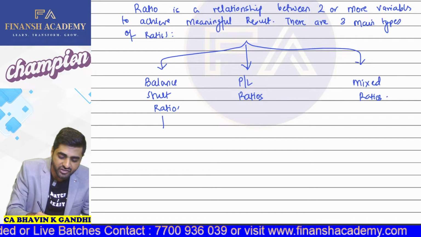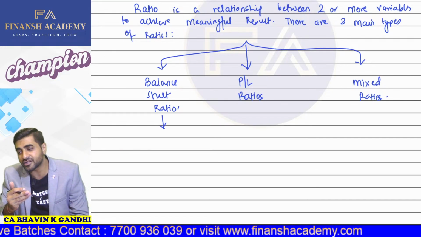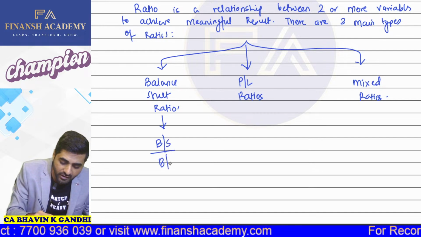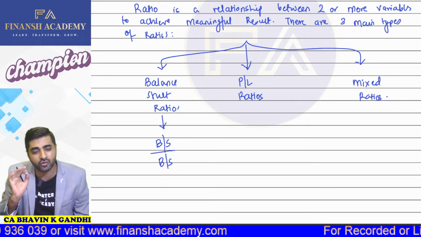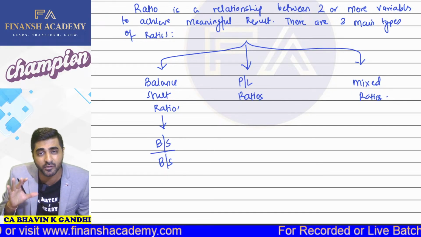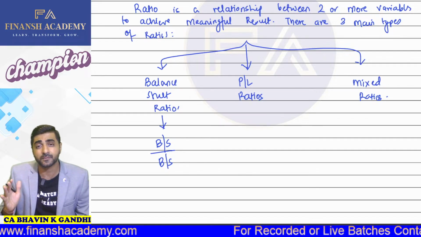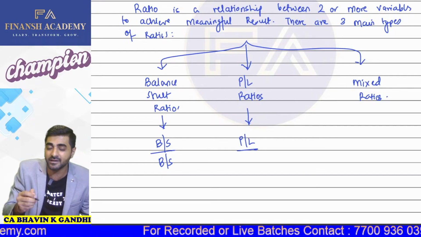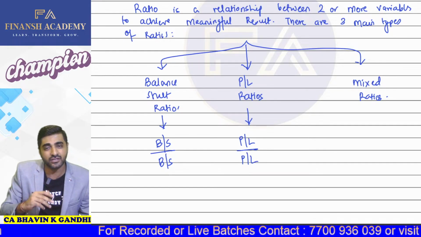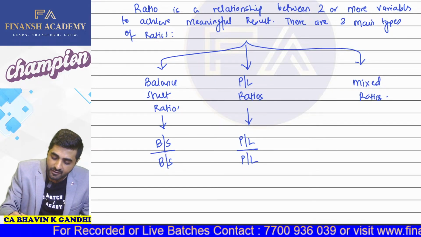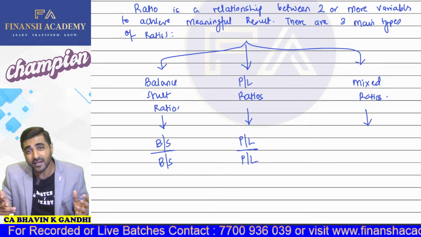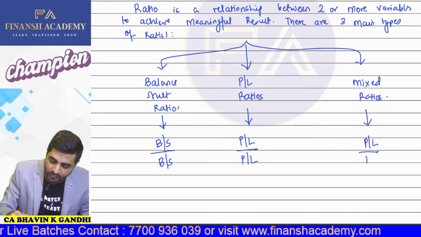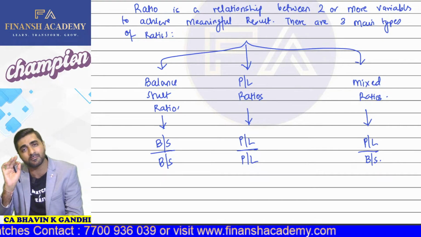So when we talk about balance sheet ratios, why do we call it a balance sheet ratio? It is because your numerator and the denominator, both will come from the balance sheet. Yes or no? Yes, sir. Your numerator, your denominator, both are going to come from your balance sheet. So that's why we call it a balance sheet ratio. And why do we call it a P&L ratio? Because your numerator will be there in P&L, your denominator will be there in P&L. So that's why we call it a P&L ratio. And mixed ratios, you might have guessed it right. In mixed ratios, your numerator will come from P&L and your denominator will come from your balance sheet. So that is why we call this your mixed ratio.